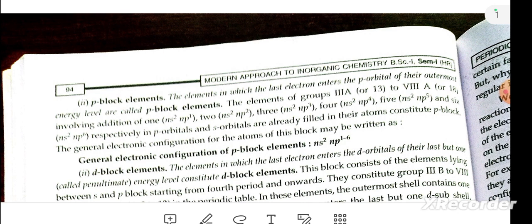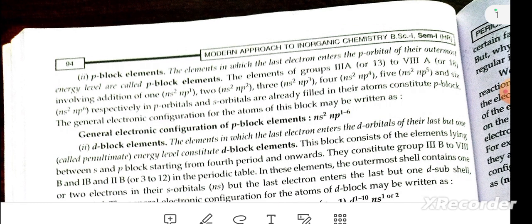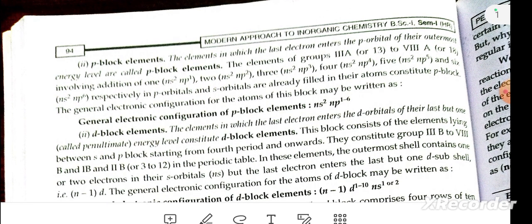p block elements. The elements in which the last electron enters the p orbital of their outer energy level are called p block elements. The elements of group 3A to 8A involve the addition of 1, 2, 3, 4, 5, 6 electrons respectively in the p orbital, and the s orbital is already filled in the atoms of the p block. Generally, the electron configuration for the atoms of this block is written as ns2 np1 to 6.